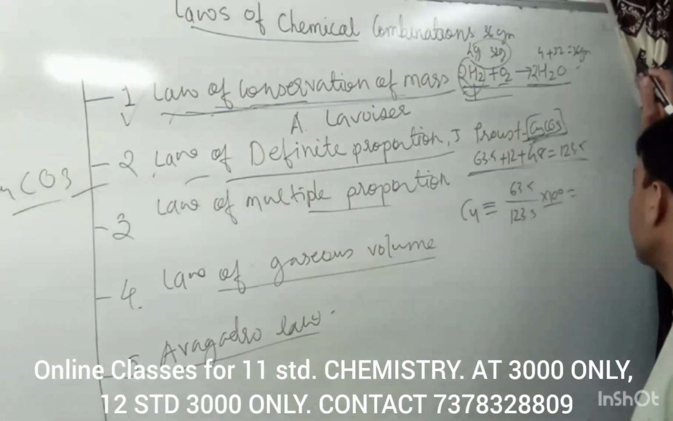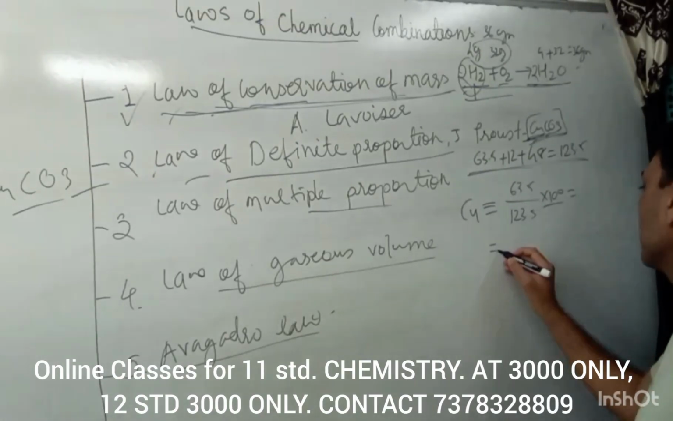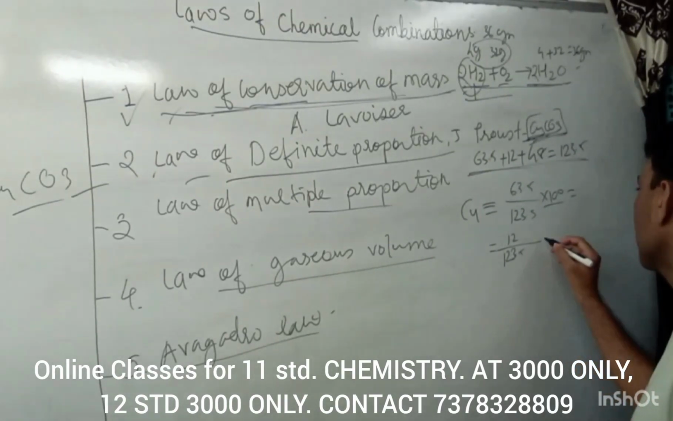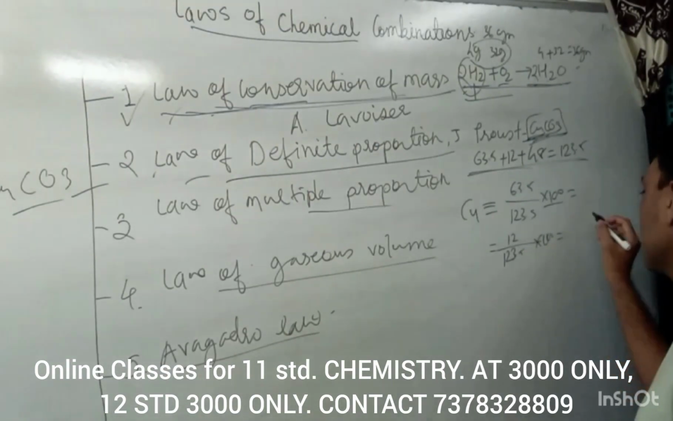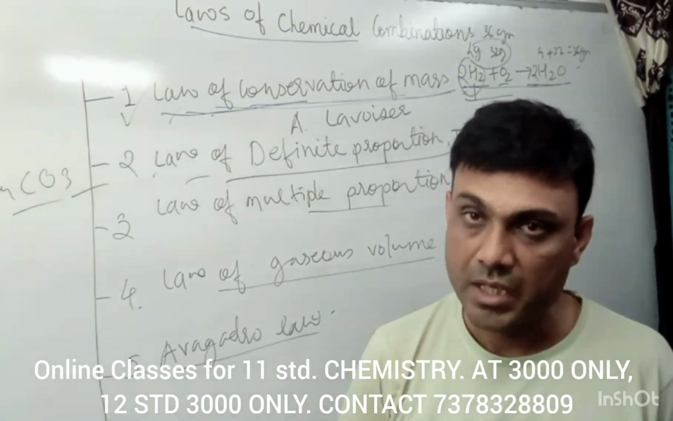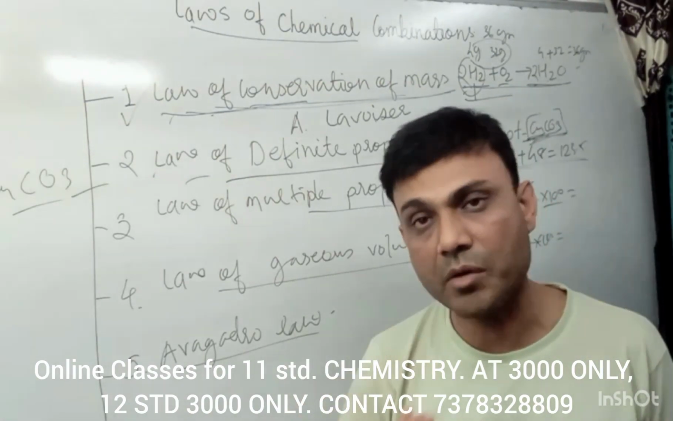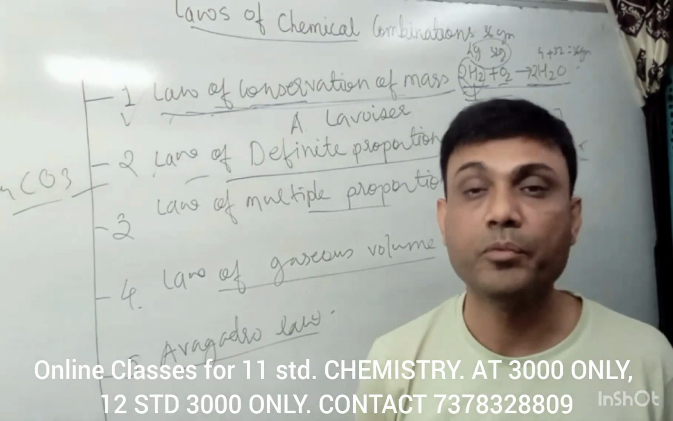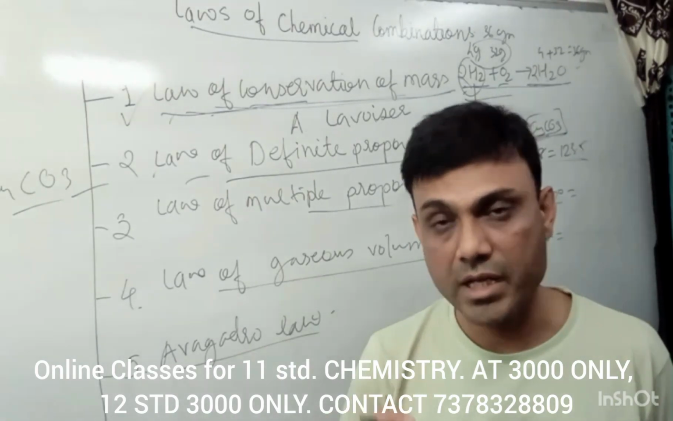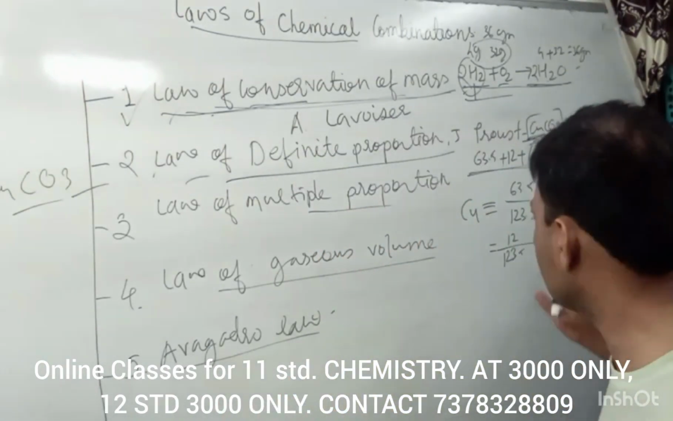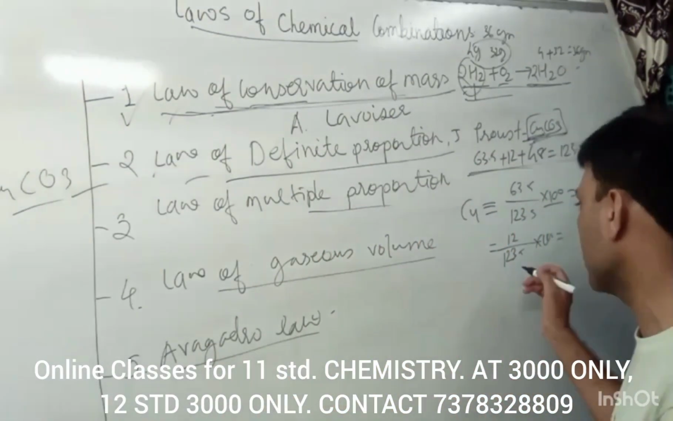Now the proportion of the carbon, that means the individual mass, 12, divided by 123.5, into 100. Whatever we get will be the proportion of the carbon. So in this way, whether the compound is synthetic or natural, the proportion of the element by mass will always be the same. Another simple example I will take is water.